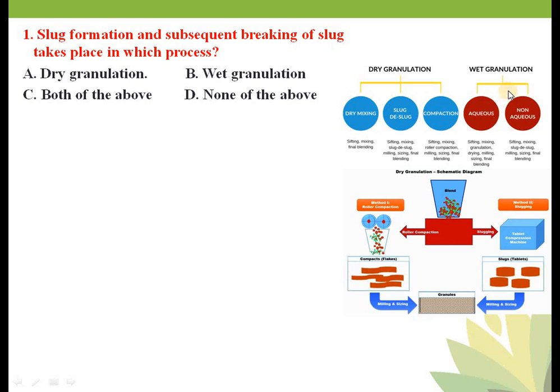ठीक है, आपको starch paste बनाना है 5% का और वो उसके साथ में आपके पाउडर को मिक्स करना है, एक डंप मास बनाना है और उसको जितने भी साइज में आपको ग्रैनुल चाहिए वो 10 सीयू नंबर 10 है उसके ऊपर से पास करना पड़ेगा टू गेट अ 10 mesh granules. Okay, and in case of non-aqueous, what happens? अगर यहाँ पे आपने volatile solvent यूज किया, for example alcohol, अगर alcohol यूज किया as a granulating agent to prepare a dump mass, and then you have to pass through the sieve to get desired size granules. So उसको बोलेंगे अपन non-aqueous.